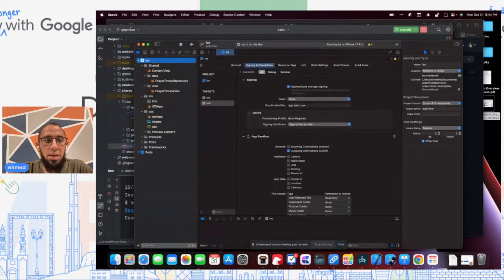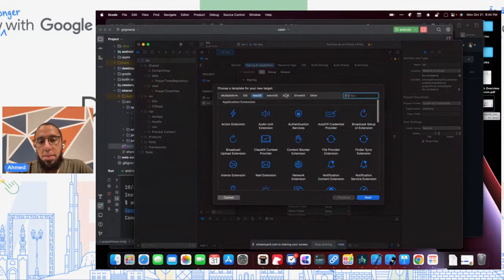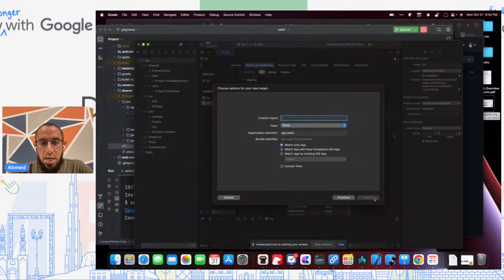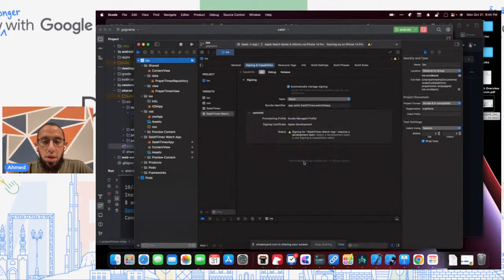Let's go back to Xcode and create a new target like last time. But instead of a Mac one, we'll do a watchOS one, and it'll be a watchOS app. We'll call it Salah Times, and we'll say finish. It's asking me if I want to activate the scheme. I'll say okay.